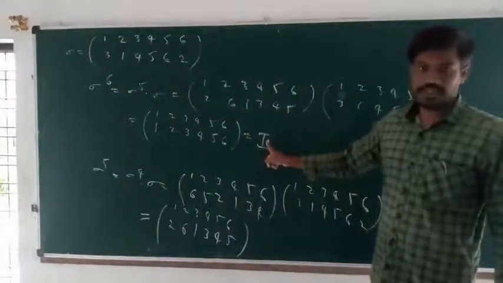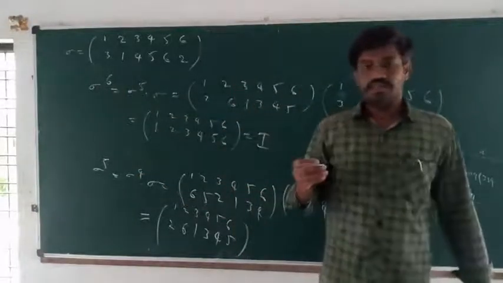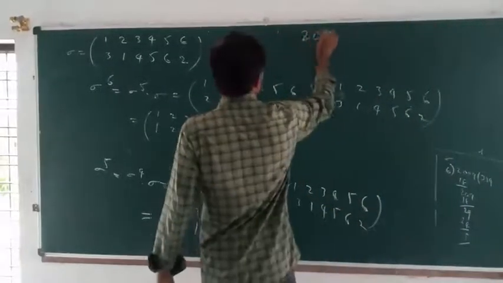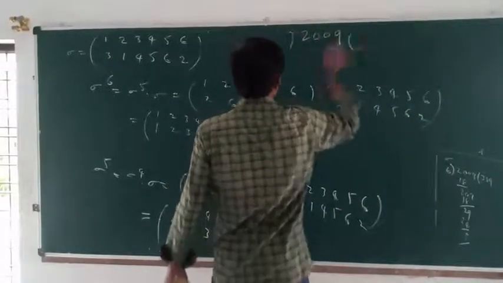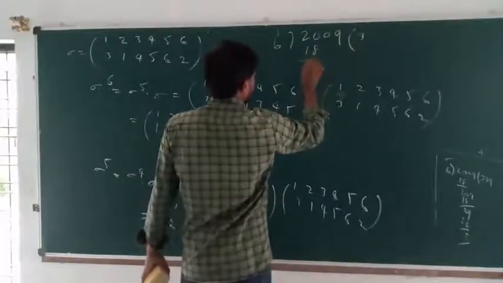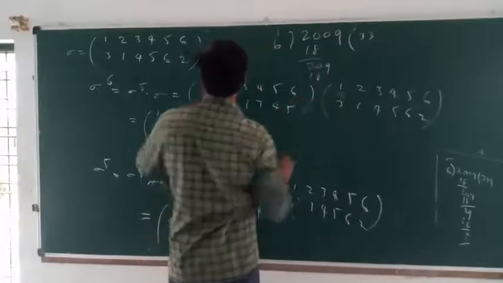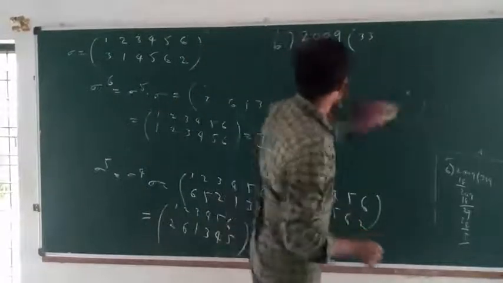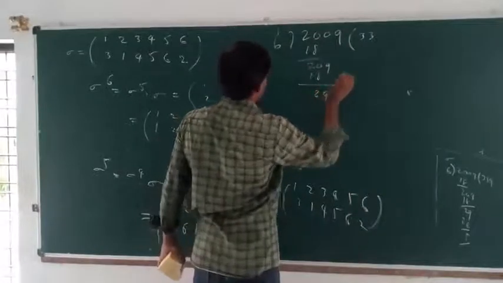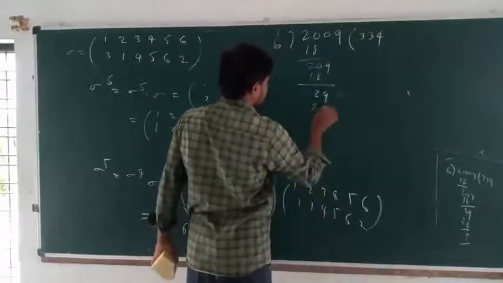Let us start the process. What is the power? 6. So 2009 is divided by 6. 6 times 3 is 18, and so on, 6 times 4 is 24.